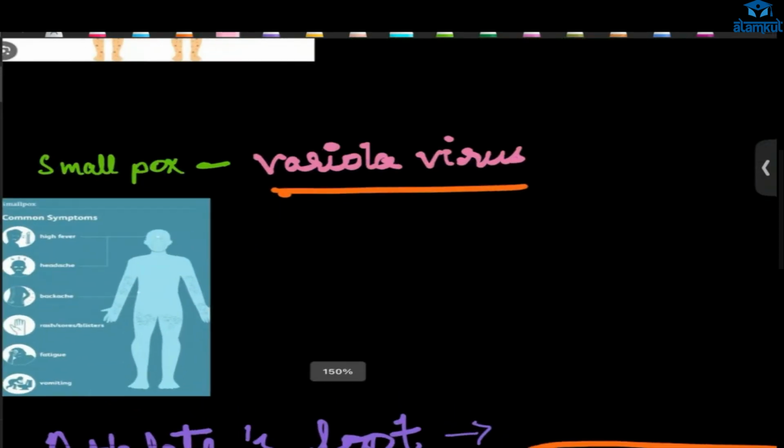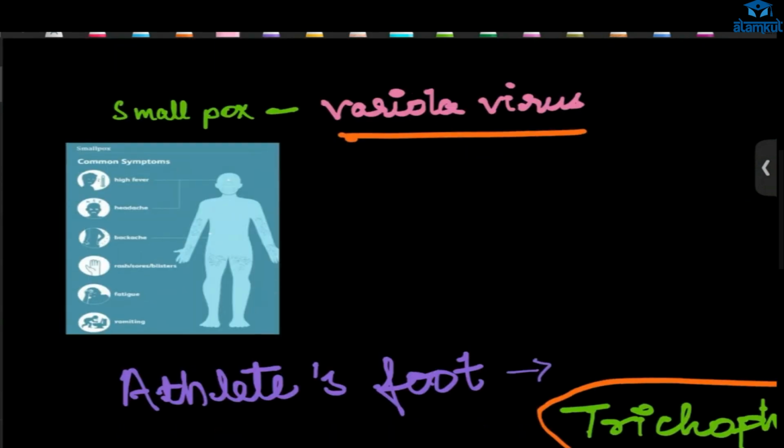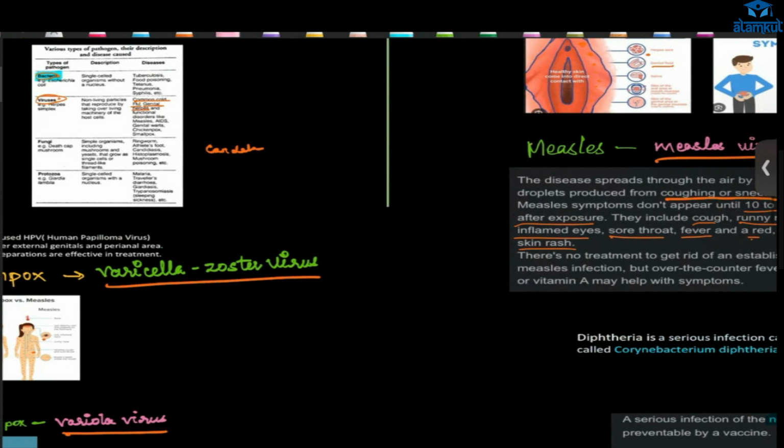Smallpox is caused by the variola virus. Here also, the symptoms are high fever, headache, backache, then rash, sores, blisters, fatigue, and vomiting. So in most cases there is fever and headache. There are only small differences.